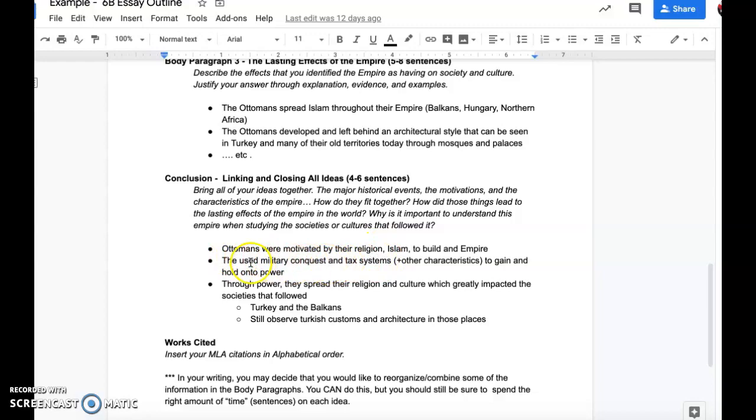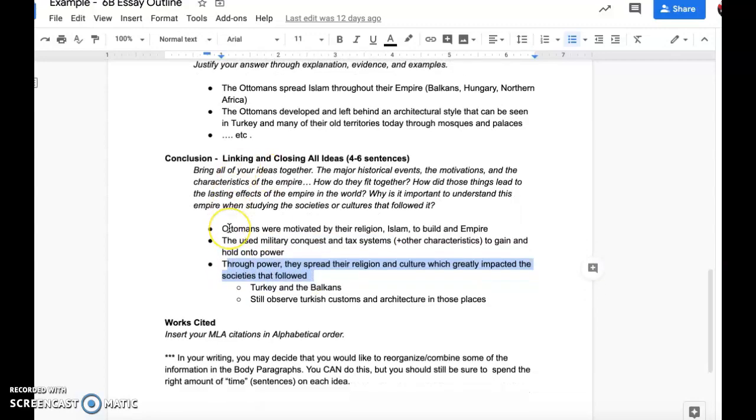I named the characteristics of empire that my empire used. And then I restated the impact that they had, but more simply, okay? So you just need to restate the ideas of your essay more simply as a big wrap up, right? You want to bring all the ideas together and wrap them up, okay? And that is your conclusion.